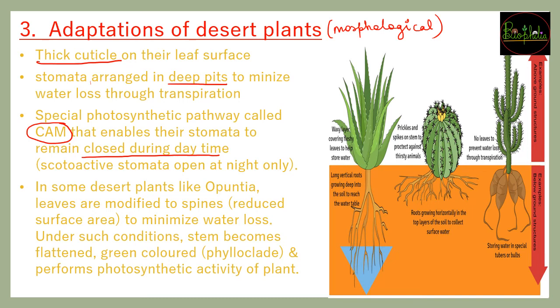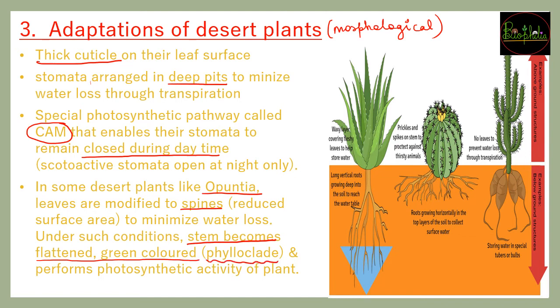And the last thing that can be done for the adaptation, that is some plants like Opuntia में the leaves will be modified into spines, that is उनका surface area कम कर दिया जाएगा to minimize the water loss. And once the Opuntia leaves have been reduced to needle like spines, अब उनको photosynthesis करने के लिए कोई green part चाहिए. So the green part will be nothing but the stem. So the stem will become flattened and green in color, and it will be called as phylloclade.